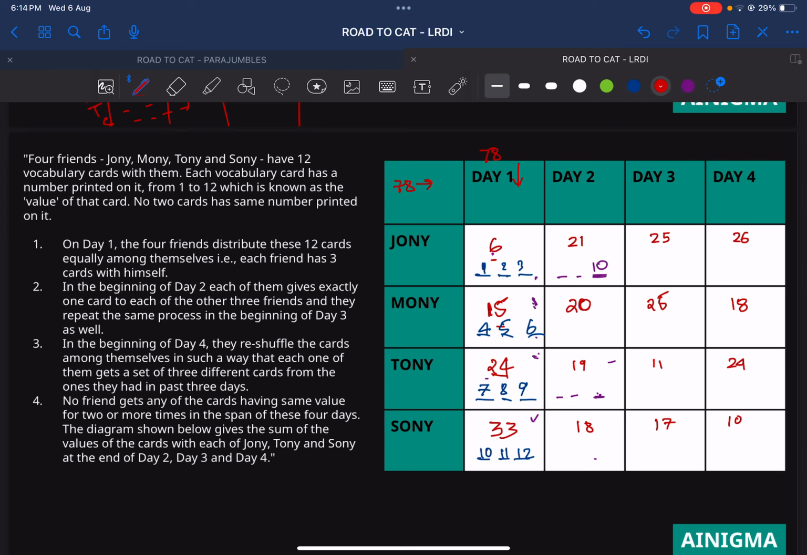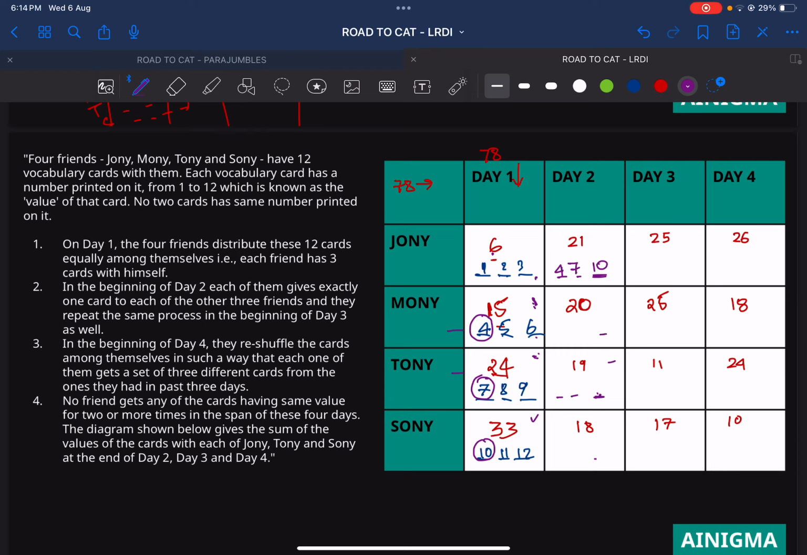Since 10 is fixed, we have to form 11 from two numbers. So 10 is fixed, so I will put a circle here. I have to form 11 from two numbers, and the only way possible for forming an 11 is 4 and 7. We have to take 4 from here and 7 from here. That's the only way to form an 11.